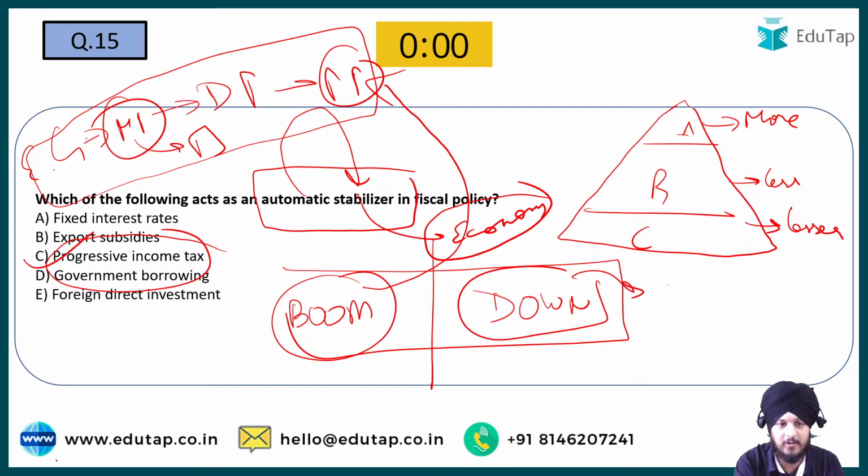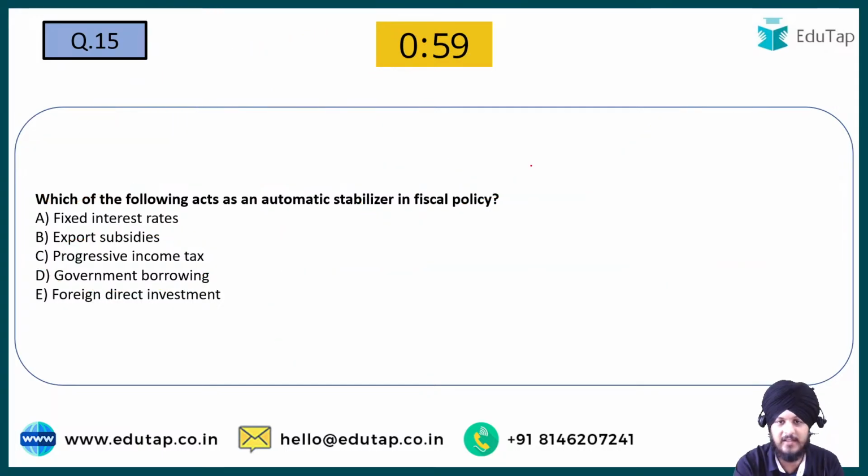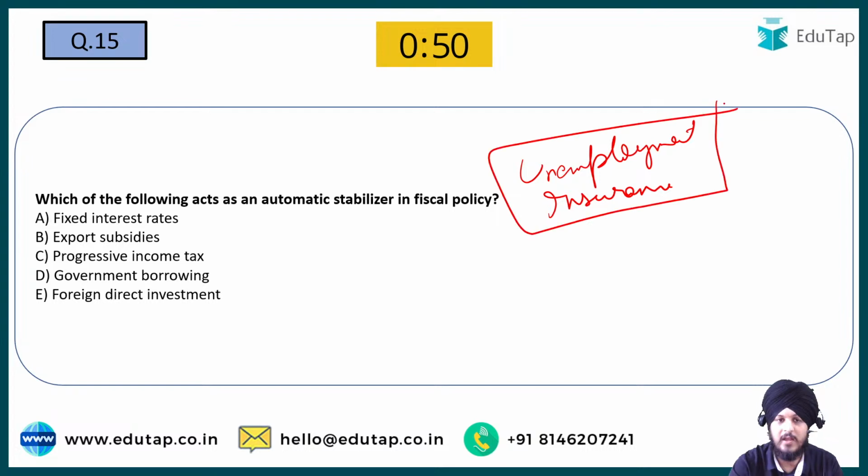Let me ask you another question. Is unemployment insurance a type of automatic stabilizer or not? Tell me, is unemployment insurance a type of automatic stabilizer or not? Right, yes or no?